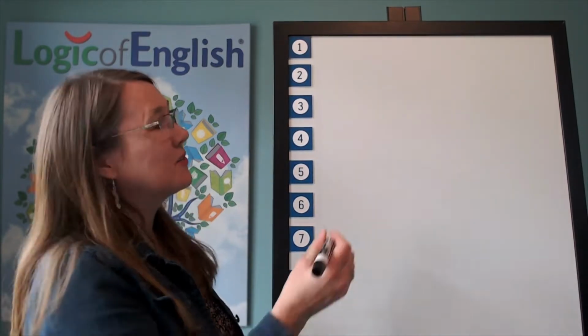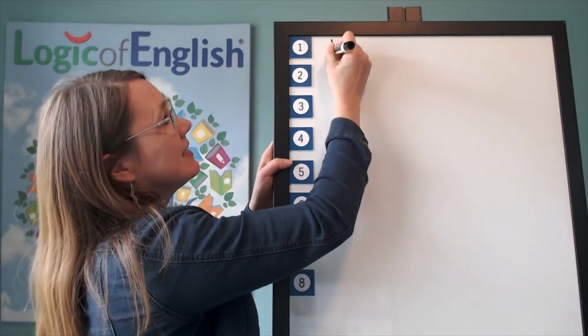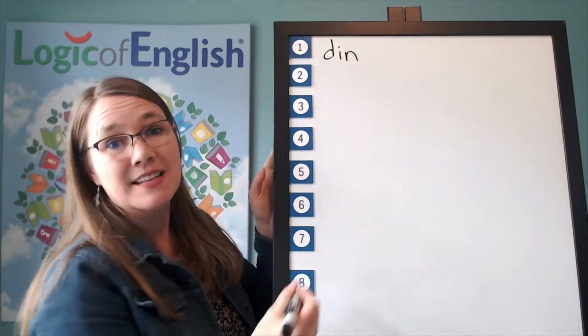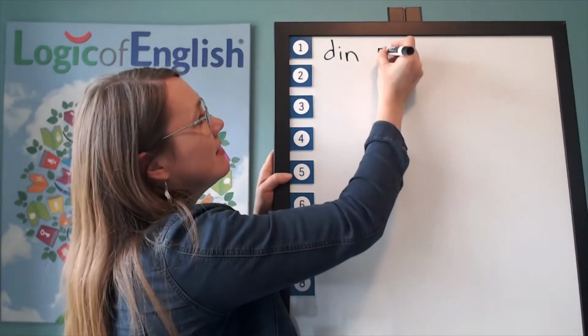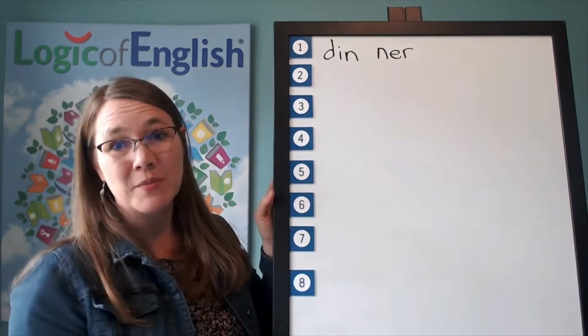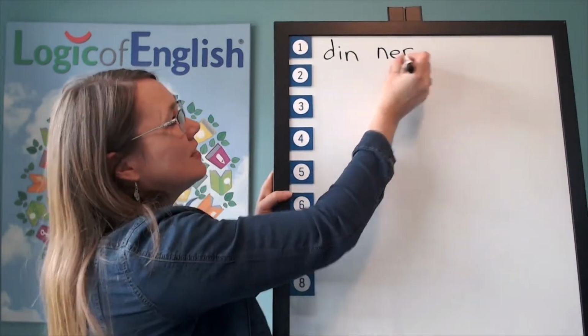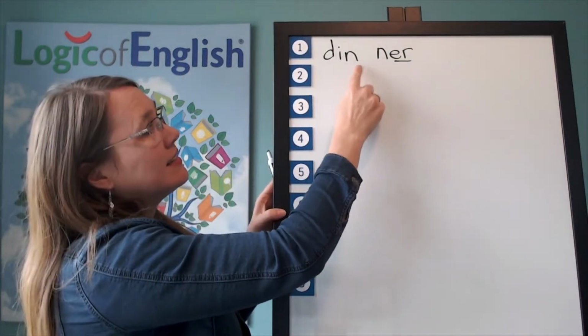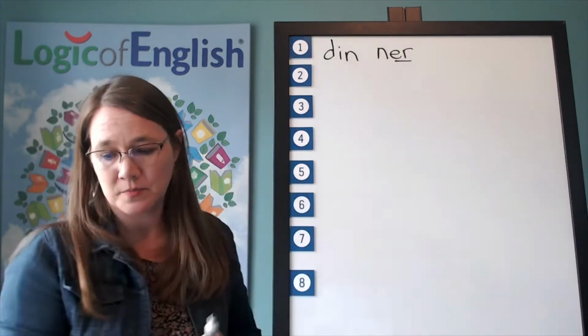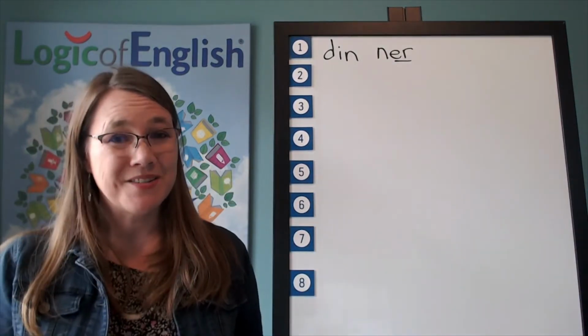Excellent. Now help me to write it. The first syllable is din. D-I-N. The second syllable is ner. N-er. And how will we mark it? We'll underline the. Let's read it. D-I-N-N-er. Dinner.